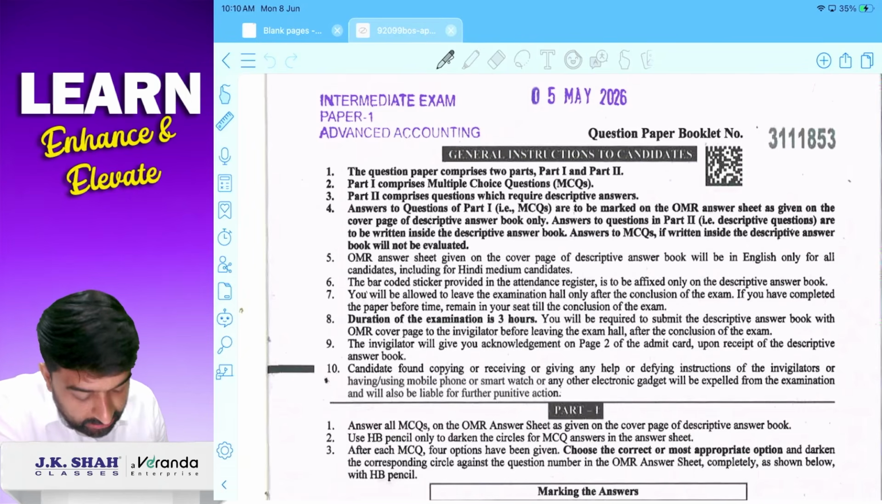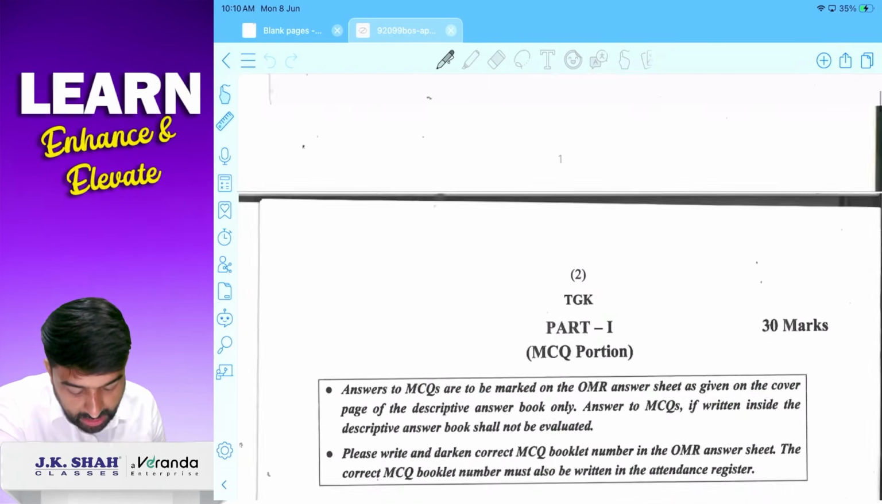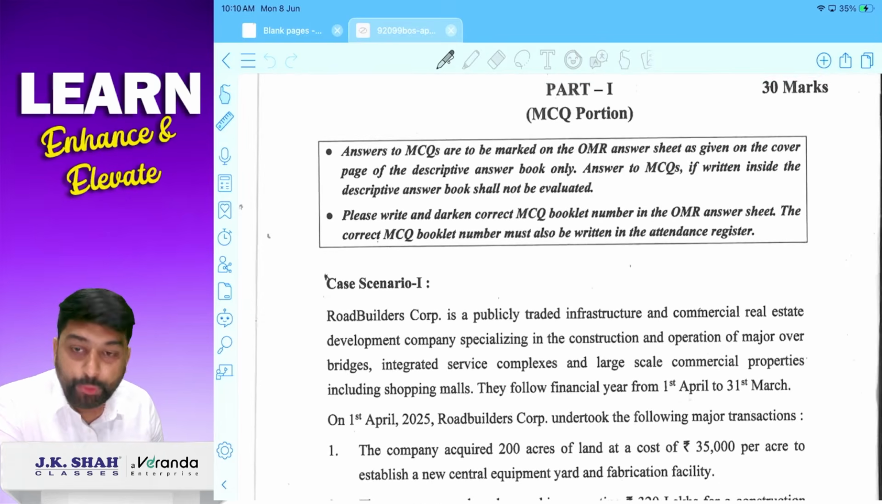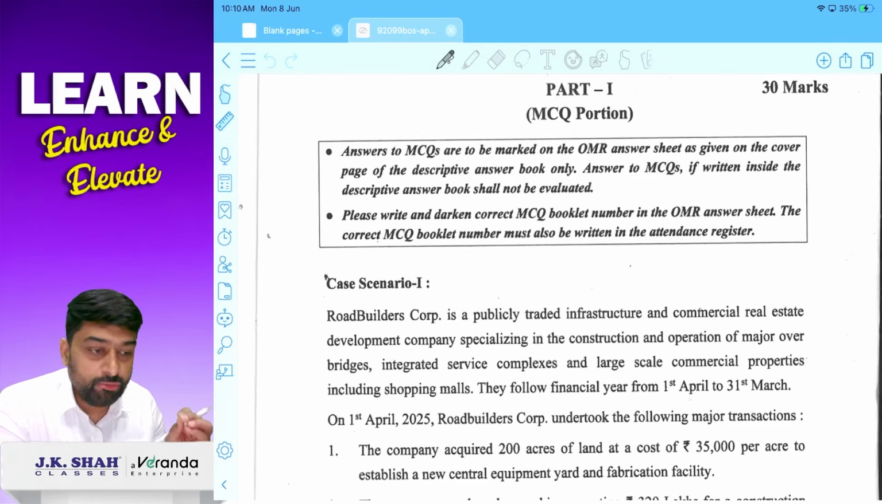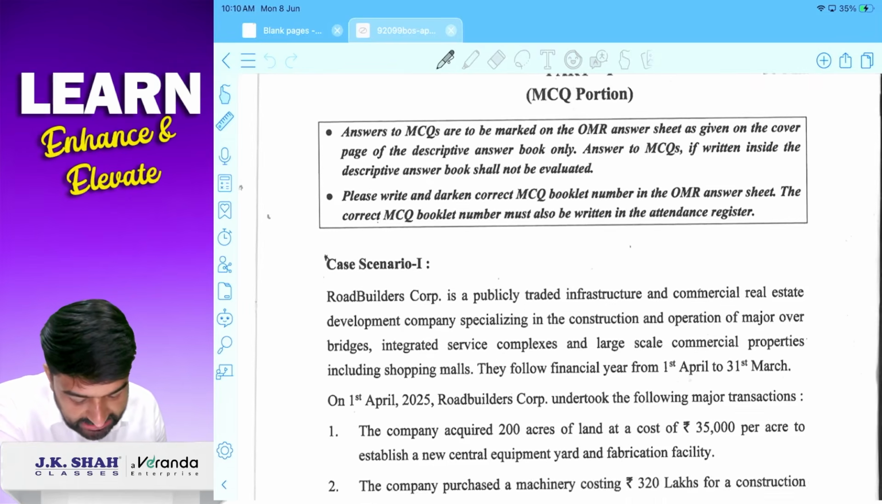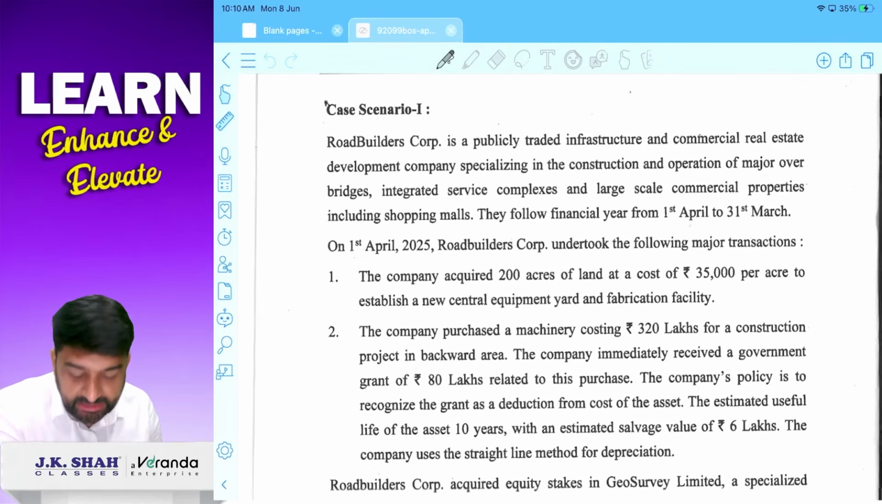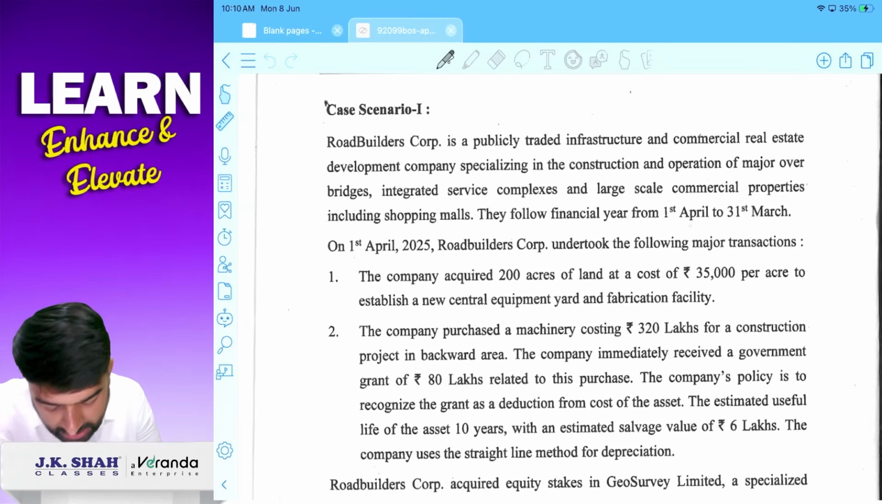Now this paper includes two parts. Part 1 MCQ, part 2 practical or descriptive questions. Correct? I'll start with MCQs. There are three case scenarios given here. We'll start with case 1.